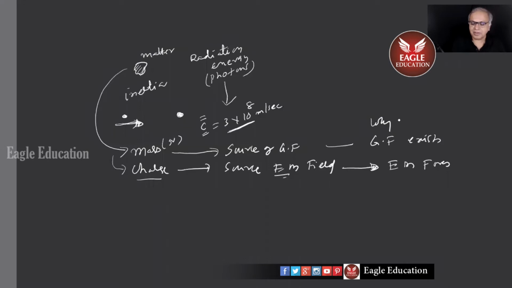To explain these forces, people introduce the idea of gravitational field and electromagnetic field, and the sources are mass and charge.